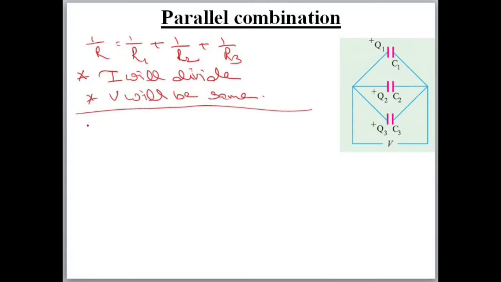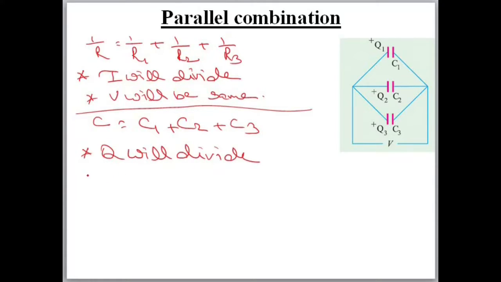For capacitor, what will be the rule? For capacitor, the rule is C is equal to C1 plus C2 plus C3, and this basic concept will be same. In place of I there will be Q. Q will divide and V will be same.